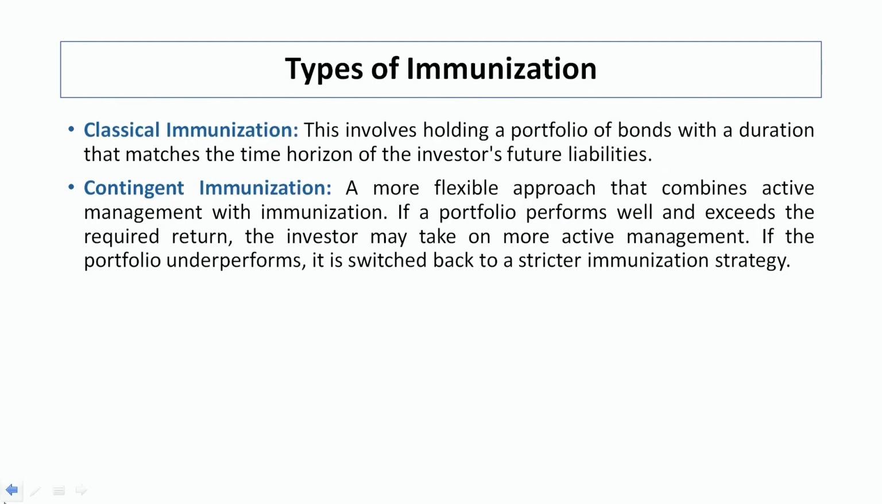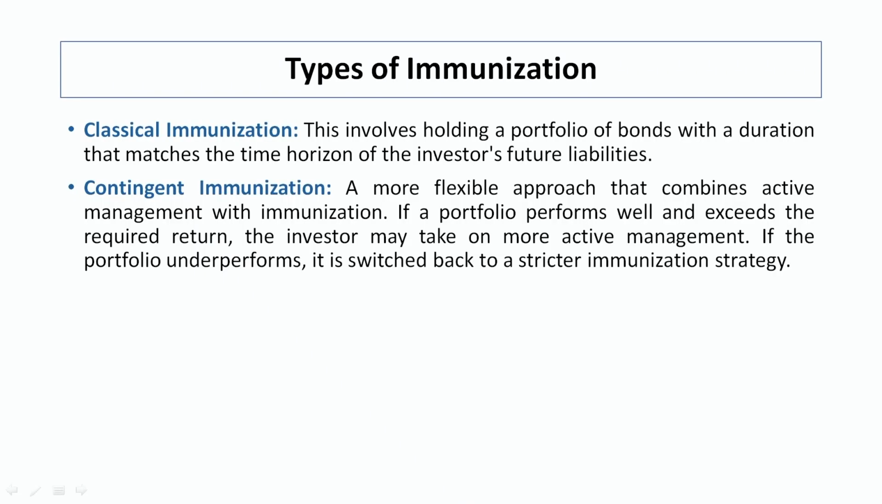Now, what are the types of immunization? The first one is classical immunization. This involves holding a portfolio of bonds with a duration that matches the time horizon of the investor's future liability. So, what I have to do: if I have taken a 5 year loan, I have to purchase a 5 year bond, and on that basis I can mitigate the situation. So, this is the classical condition.